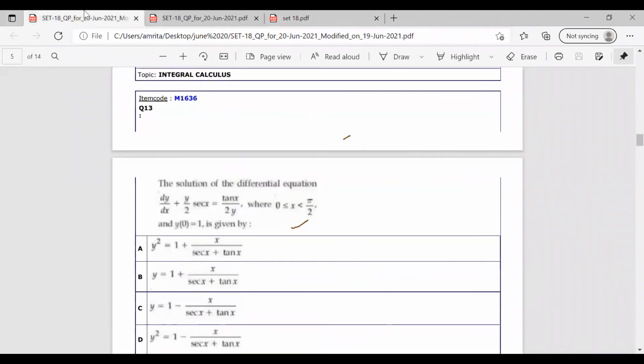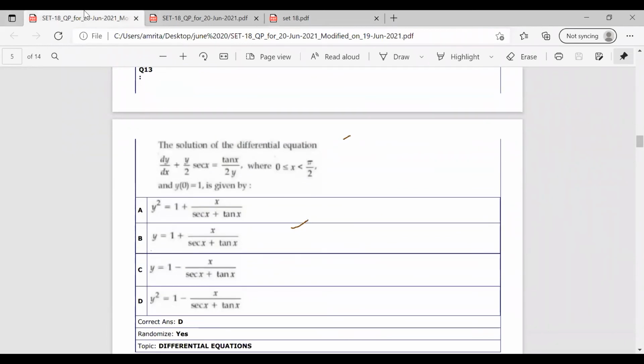Now moving on to the next question, question number 13. Here, the solution of the differential equation dy by dx plus y by 2 sec x equal to tan x by 2y, with the condition 0 less than or equal to x less than pi by 2 and y of 0 equal to 1, is given by. So we have to find the solution of the differential equation with y of 0 equal to 1, where x lies between 0 and pi by 2.